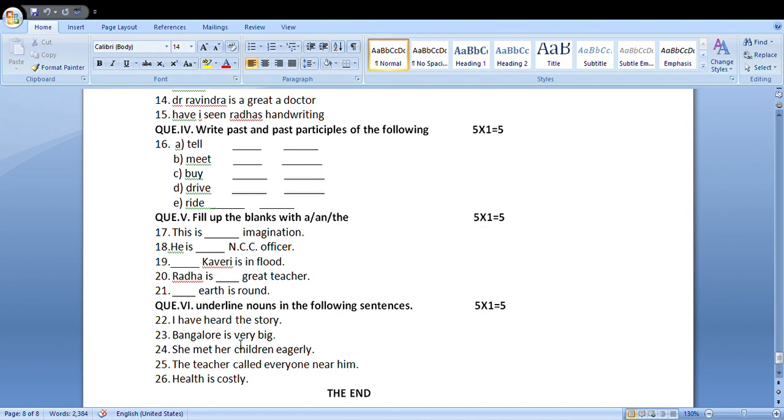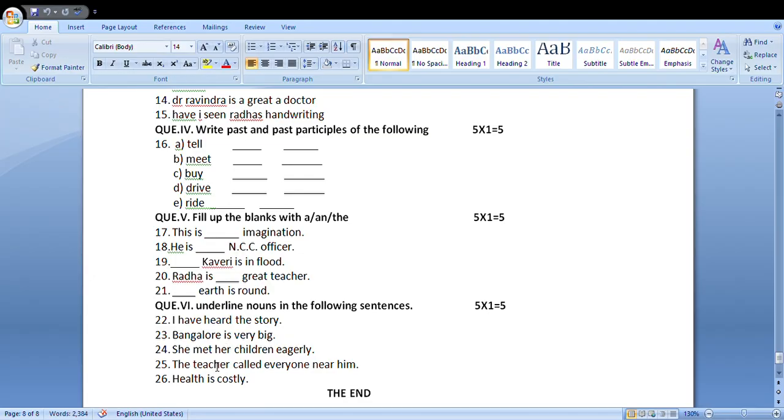A word that describes an adjective is called an adverb. Is shows a state of the subject, therefore it is a verb. Bangalore is the noun. We have to underline nouns: story in the first sentence, Bangalore in the second sentence.